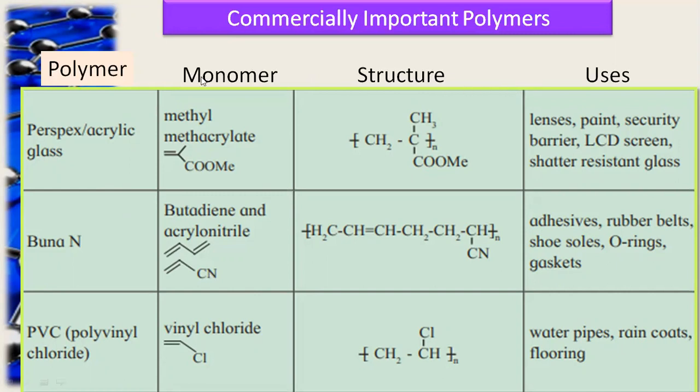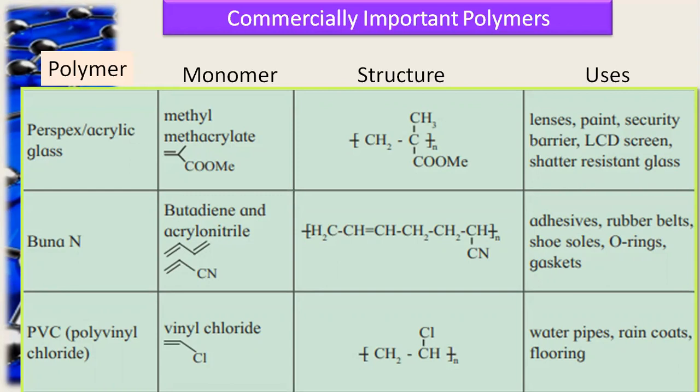First we see acrylic glass, also called perspex. The monomer required for acrylic glass is methyl methacrylate, and it is used in the manufacture of LCD screens, lenses and paint.